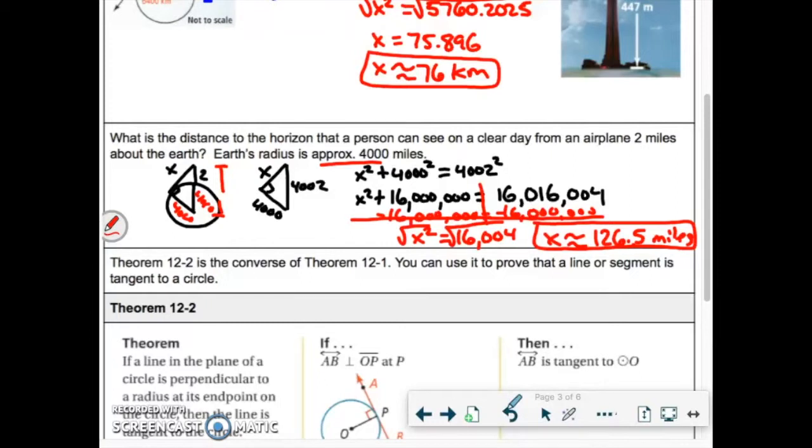All right, so that's going to be one main skill that you might need to do. Okay, there's going to be a couple other different ideas, a couple properties of tangents that we also need to know. All right, so we'll go through one more on this video, and then we'll switch to the other one.